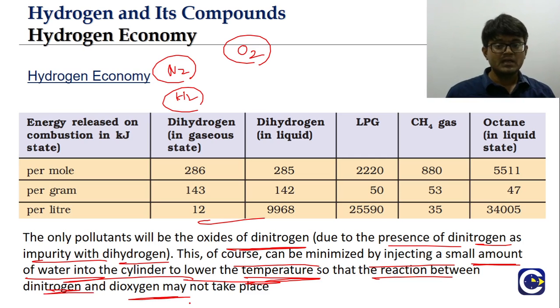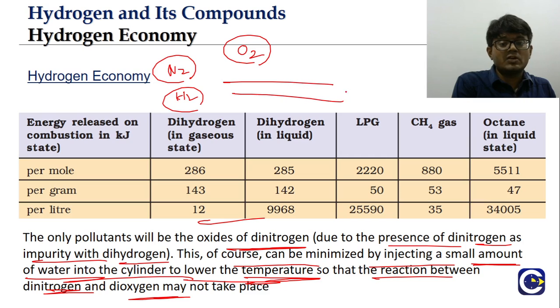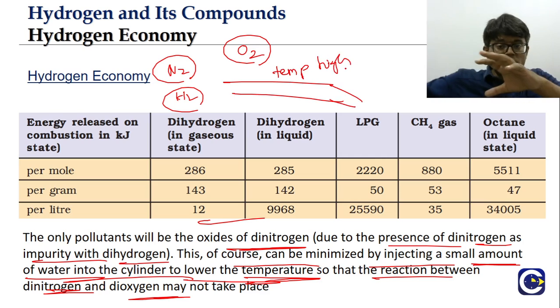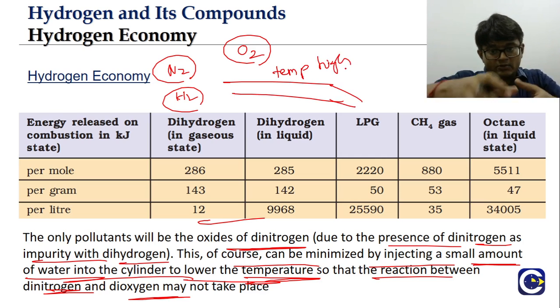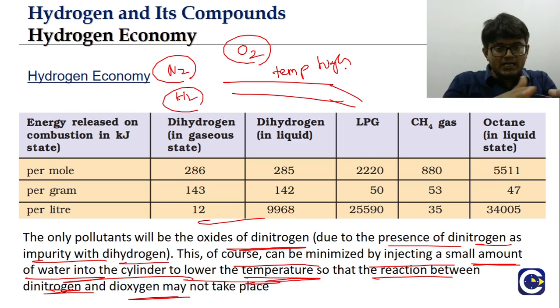And see, why does this reaction happen at the exhaust of automobiles? Because the temperature is high. The normal exhaust of automobiles, like on a bike, if you touch that exhaust you will see that it is very hot. Because of this the surrounding nitrogen gas molecules and oxygen gas molecules can combine because of the high temperature.